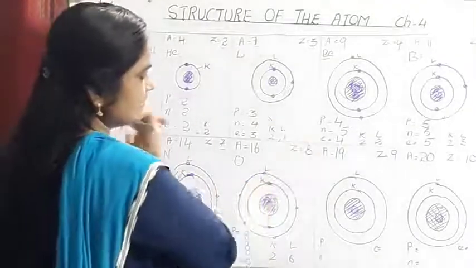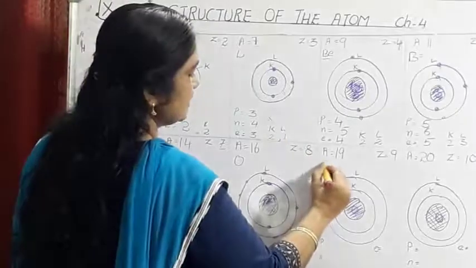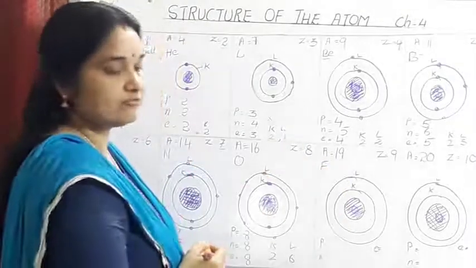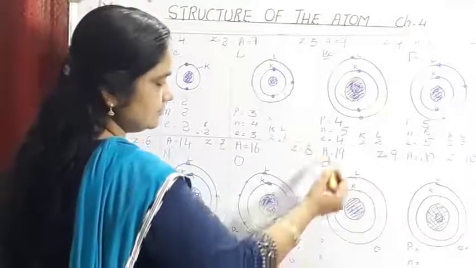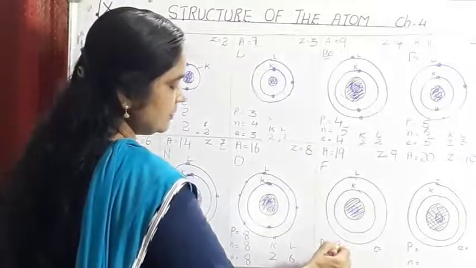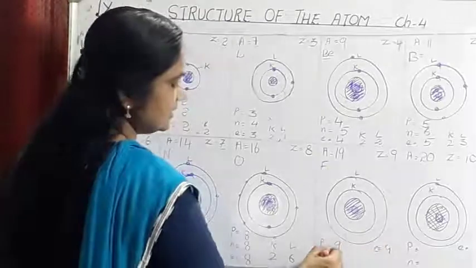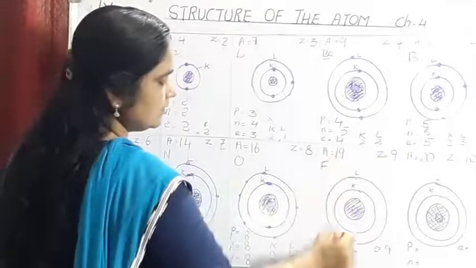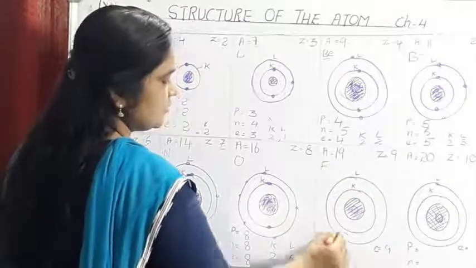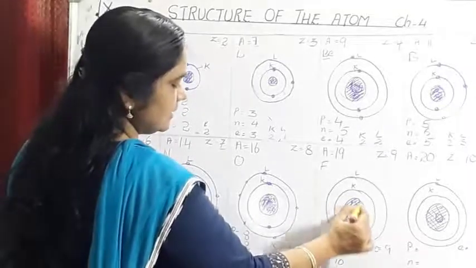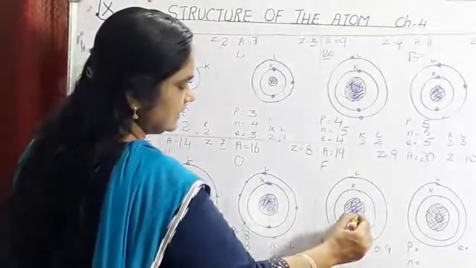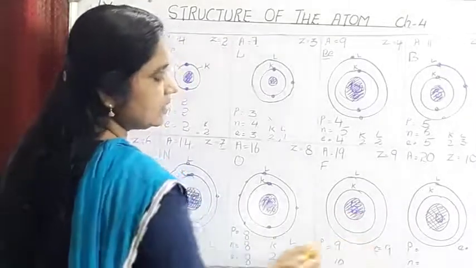Next element after oxygen is fluorine. It is given by the symbol F, capital F. So atomic number is 9, mass number is 19. So number of protons will be 9, number of electrons is 9, and number of neutrons, 19 minus 9, is equal to 10. So in the nucleus of a fluorine atom, there are 9 protons, 10 neutrons, and the remaining 9 electrons.